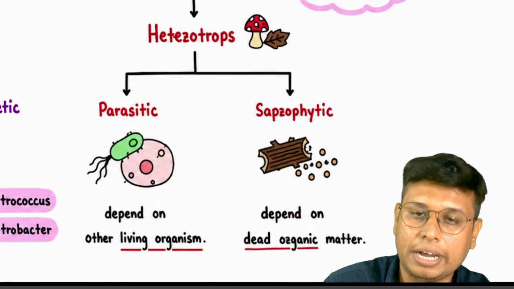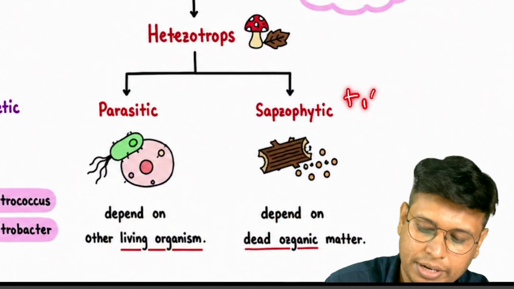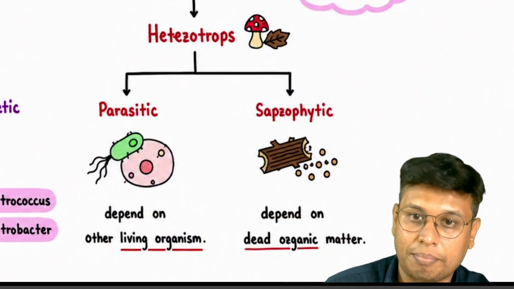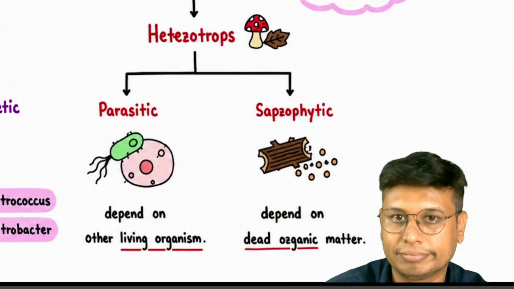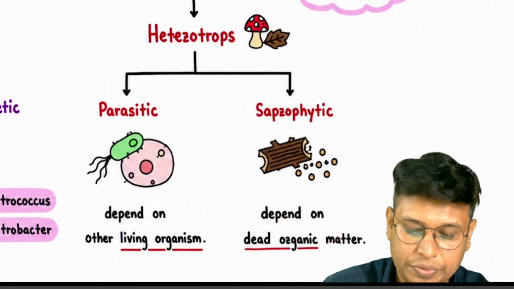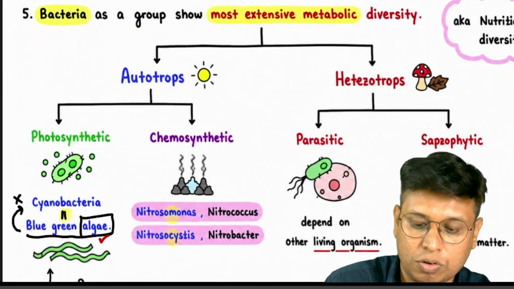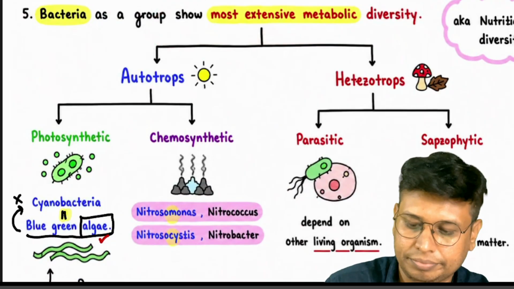They live on dead organic matter. So they don't harm others, but they are benefited. Saprophytes are benefited, but others are not harmed because they are dead. Okay. This point is important: bacteria as a group show the most extensive metabolic diversity.